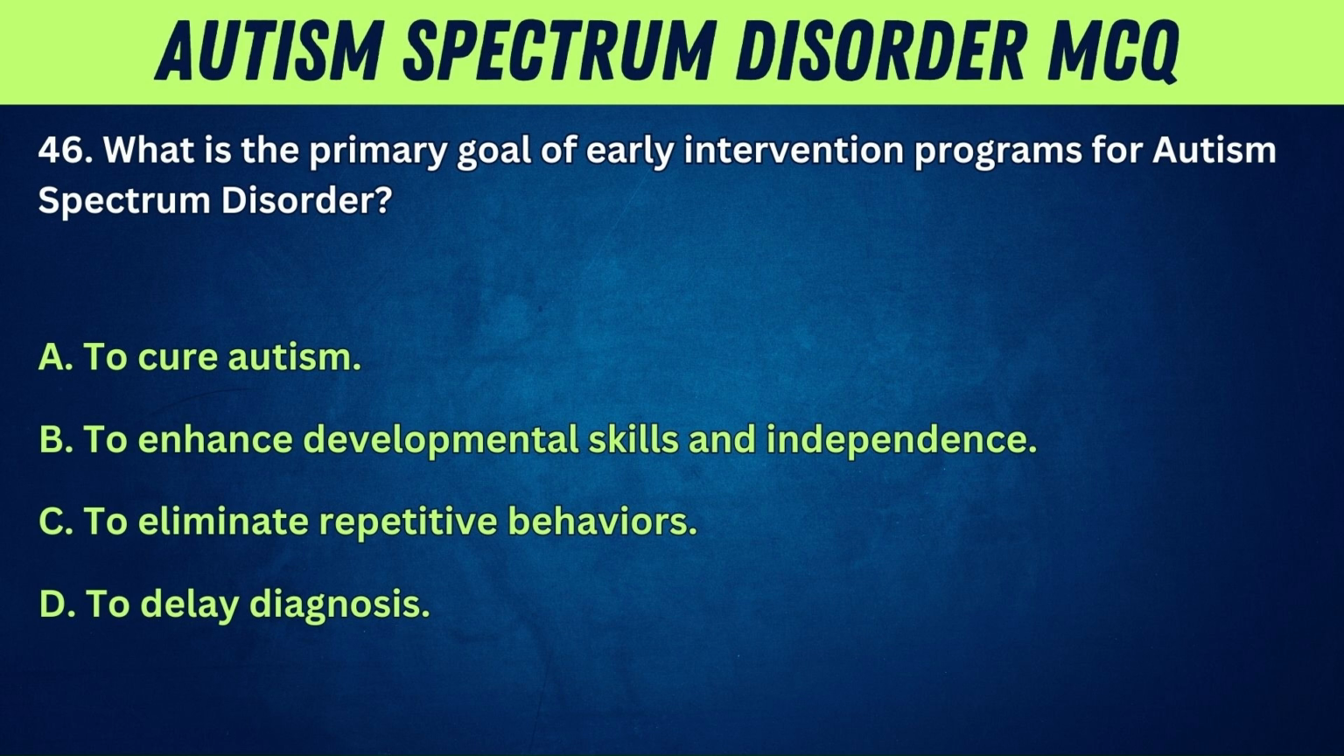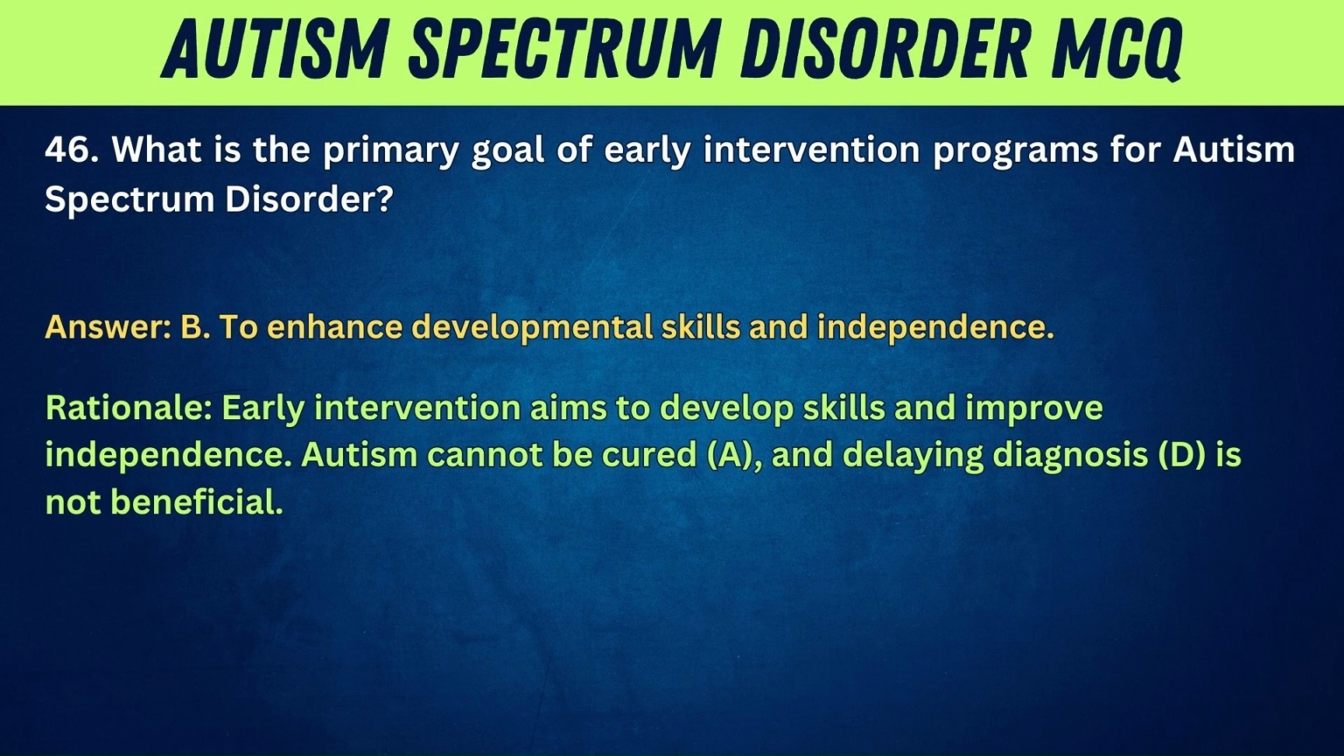46. What is the primary goal of early intervention programs for autism spectrum disorder? A, to cure autism. B, to enhance developmental skills and independence. C, to eliminate repetitive behaviors. D, to delay diagnosis. Answer: B. To enhance developmental skills and independence. Rationale: early intervention aims to develop skills and improve independence. Autism cannot be cured, A, and delaying diagnosis, D, is not beneficial.